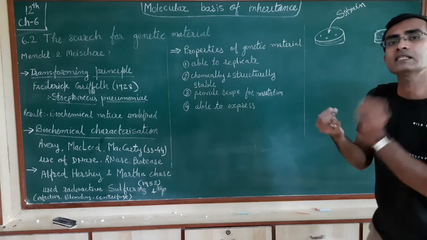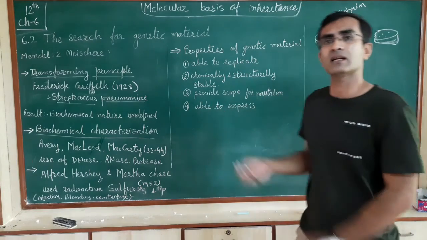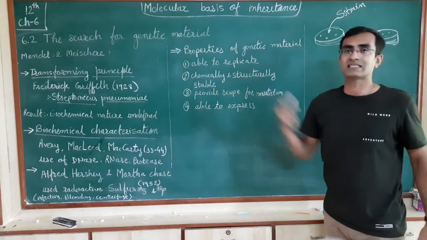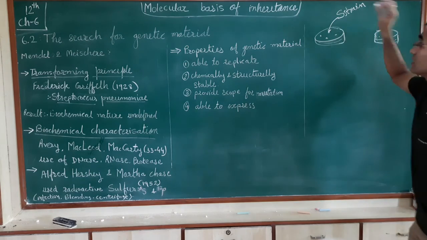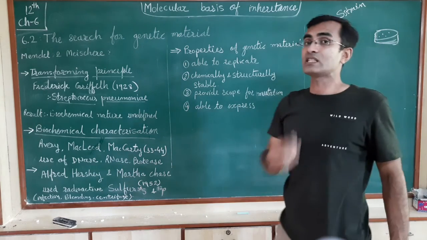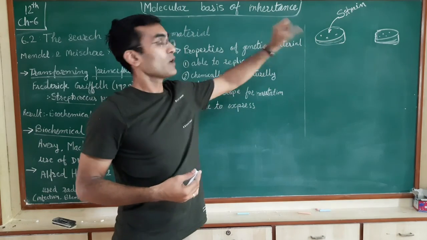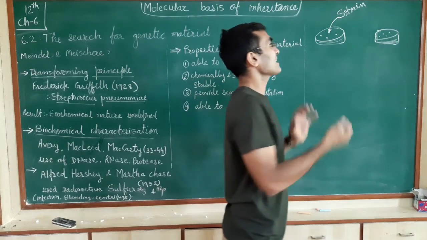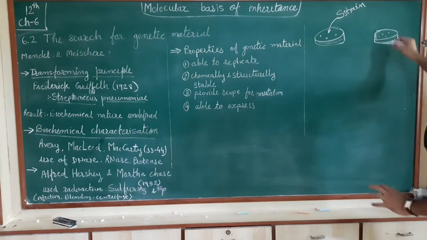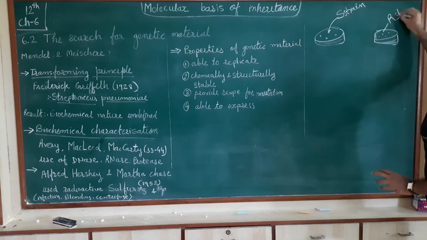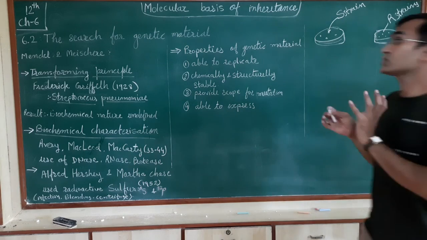What is this colony made up of? Those colonies are nothing but a mass of growth of the bacterial cells. So the bacterial strain which appears smooth is given the name S strain, whereas the strains that are not smooth are given the name R strain. So there were two strains.